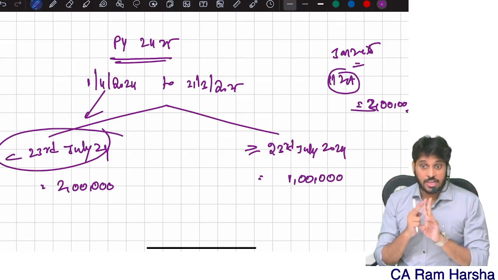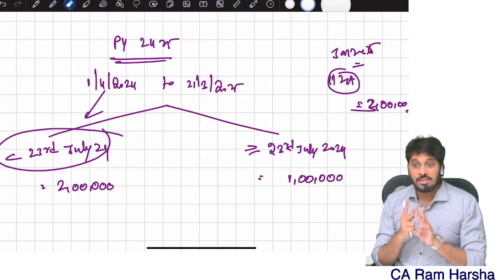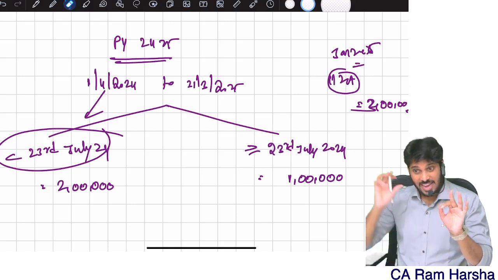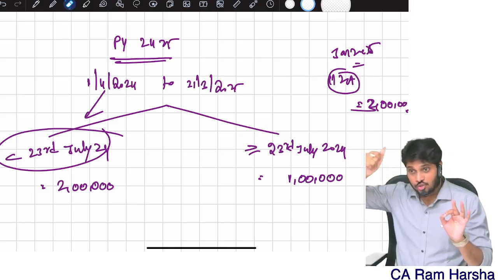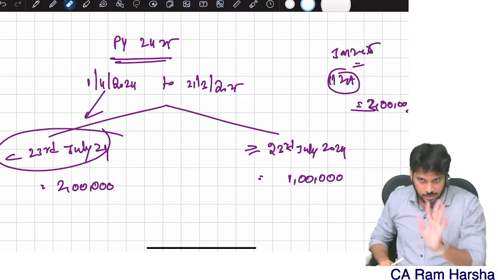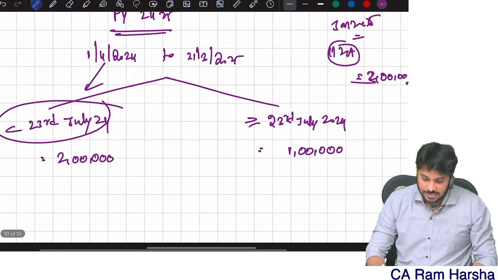2 lakh profit I accrued before 23rd July, when I sold those shares. Again I have a few more shares which I sold after 23rd July. There I have a profit of 1 lakh. Are you getting it? Now, how to compute the tax rate?